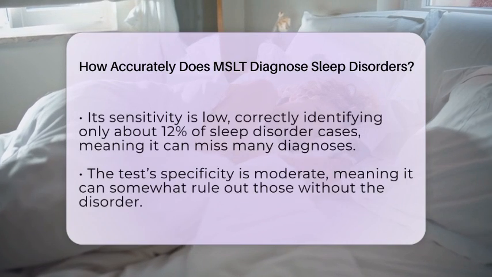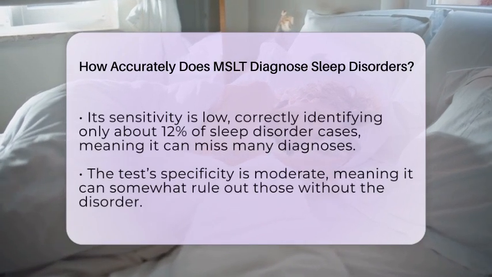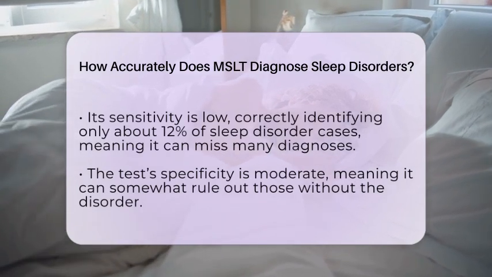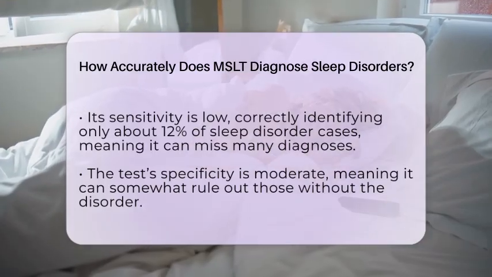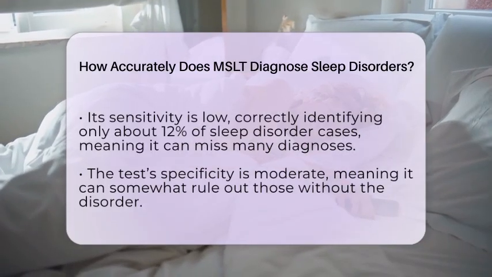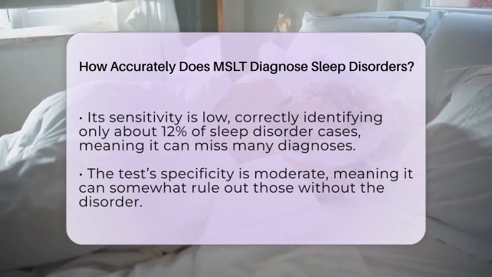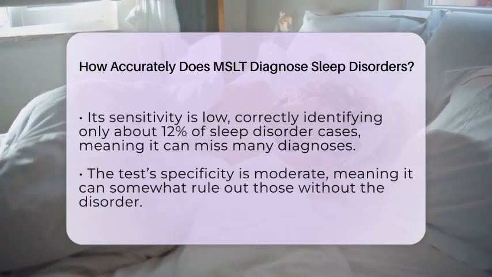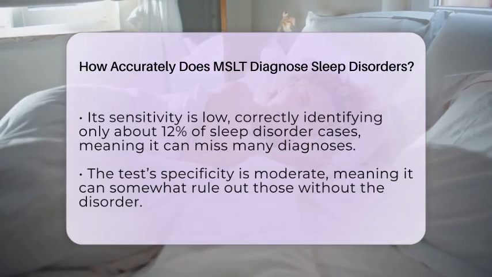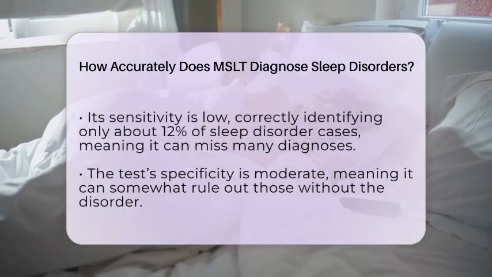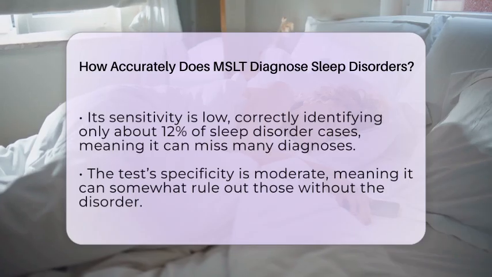Overall, the MSLT has low sensitivity, meaning it can miss many cases of sleep disorders. It might only correctly identify about 12% of people with certain sleepiness issues. Its ability to correctly rule out those without the disorder, called specificity, is moderate. Factors like medications, depression, or poor sleep habits before the test can also affect the results.